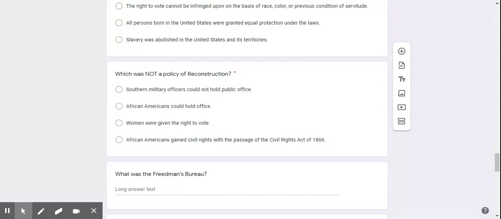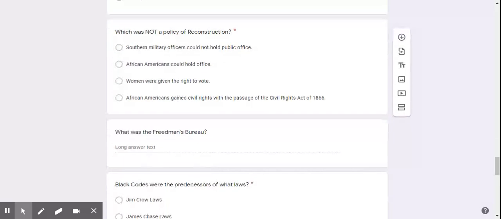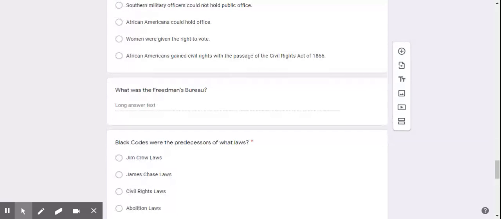Which was not a policy of Reconstruction? Southern military officers could not hold office. African Americans could hold office. Women were given the right to vote. African Americans gained civil rights with the passage of the Civil Rights Act of 1866. What was the Freedmen's Bureau? Long answer.